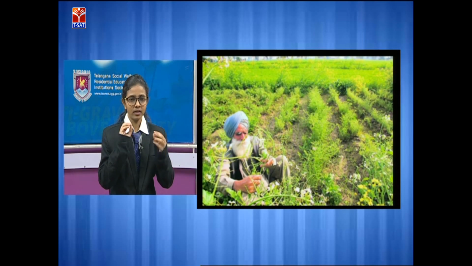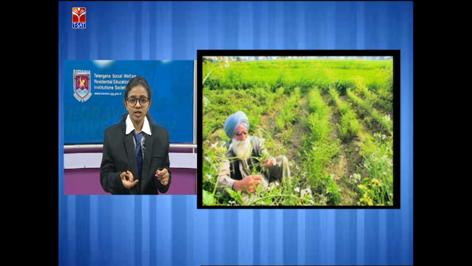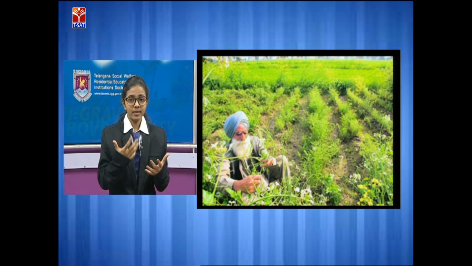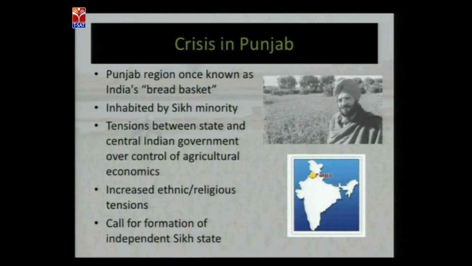That is the subtopic, a case study on Punjab. The case study is conducted particularly in Punjab because of the high usage of fertilizers and modern machines. What consequences the farmers faced during farming is explained in detail in the disadvantages of the Green Revolution. So let's move on to the slide. Here you can see the crisis in Punjab. The Punjab region was once considered the breadbasket of India, and it was inhabited by the Sikh minority.